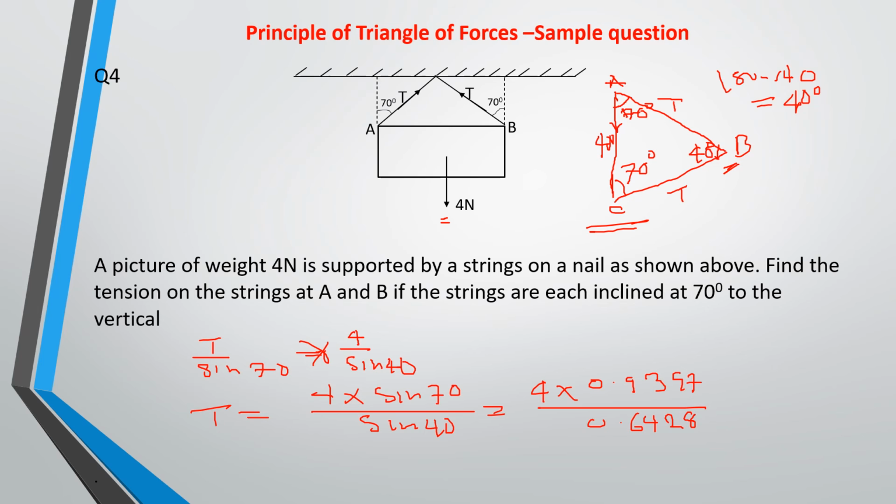Okay, so when you work all this out, you will have that T is equal to 5.85 Newton. So remember that the T, they are equal. So this is the value of the tension on the string.